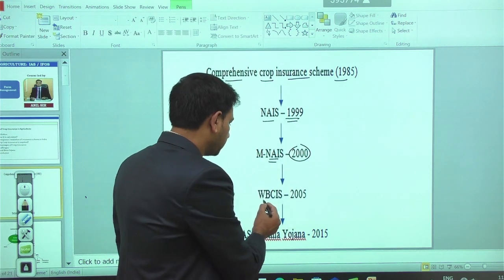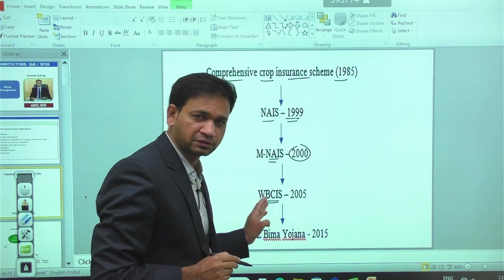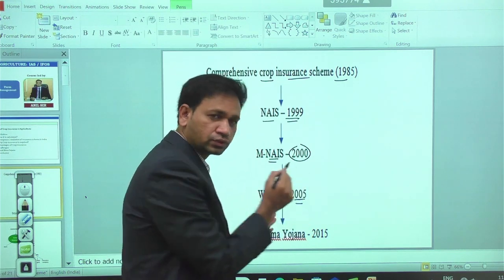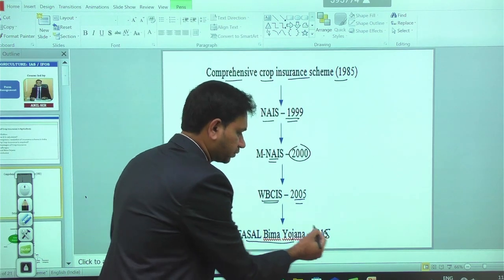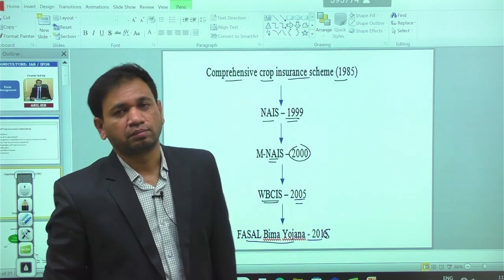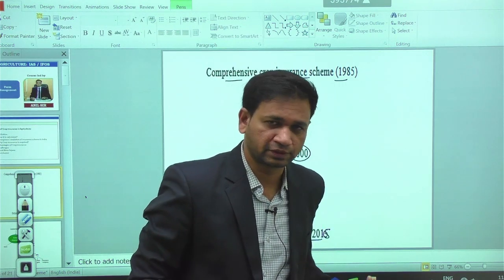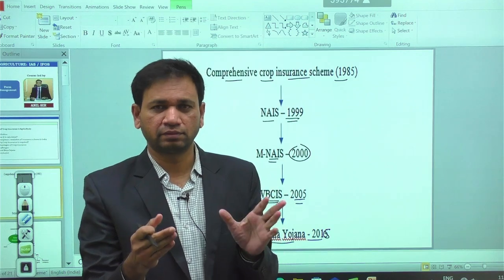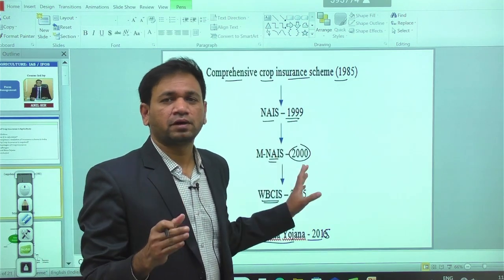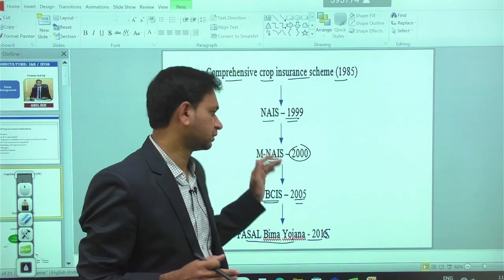Then we got a separate scheme for weather uncertainties, the Weather Based Crop Insurance Scheme, in 2005. Then we have the Fasal Bima Yojana in 2016. In 2016, it is applicable for all the Kharif as well as the Rabi crops in the case of the Fasal Bima. So these are the major ones. Within these schemes, again there are different schemes, but these schemes had more popularity in the previous years.